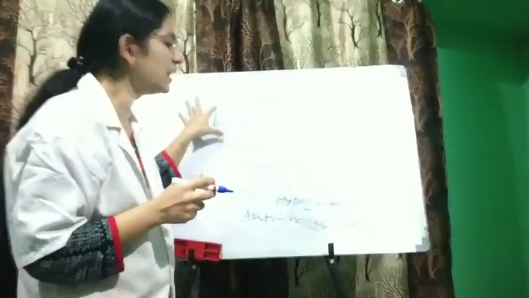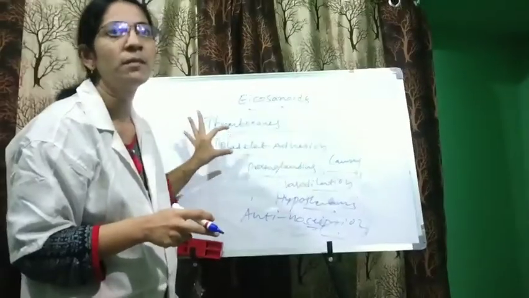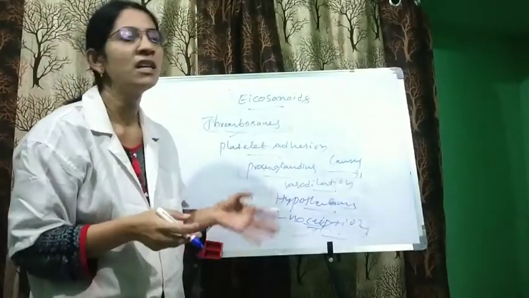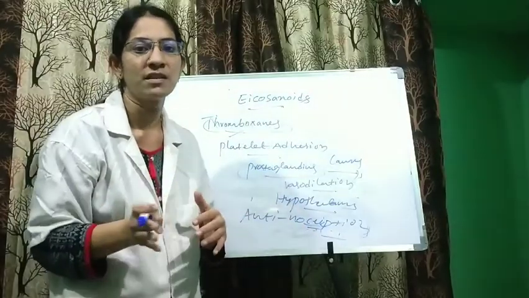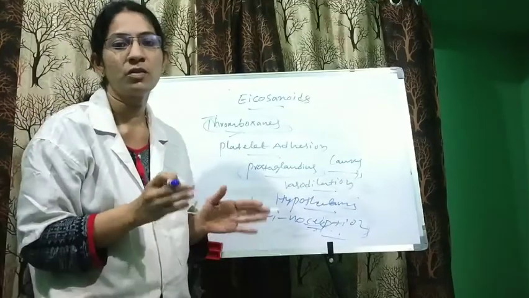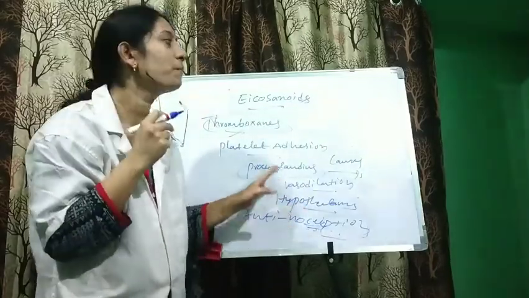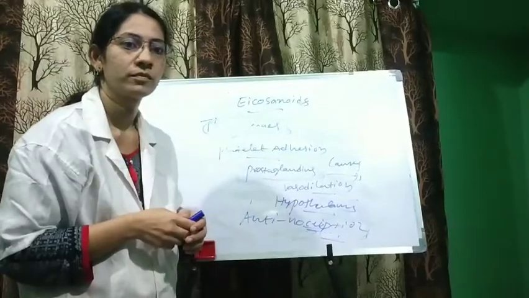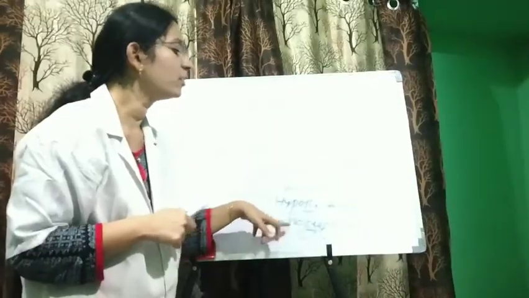Thromboxanes play a role in platelet adhesion, and prostaglandins cause vasodilation, increase the temperature set point in the hypothalamus, and play a role in nociception.